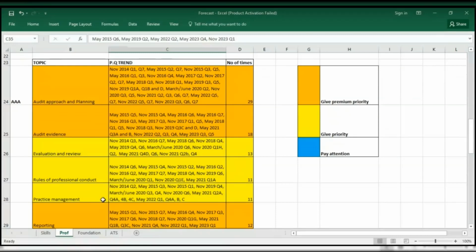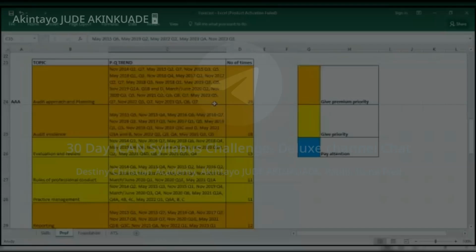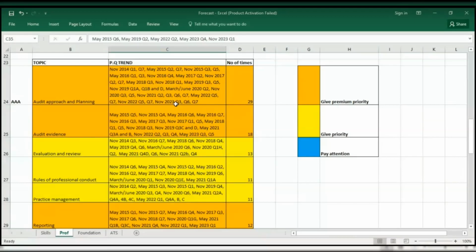All right, so the first topic you should give premium priority to is your audit approach and planning. Audit approach and planning. As a matter of fact, this is the most examined topic so far in the history of ICAN for this particular paper. It's been examined 29 times. And just last diet alone, it was examined in three questions: question 3, question 6, and 7.